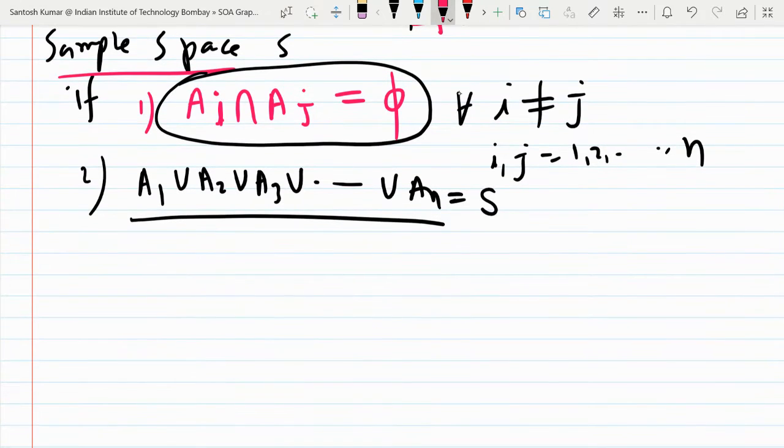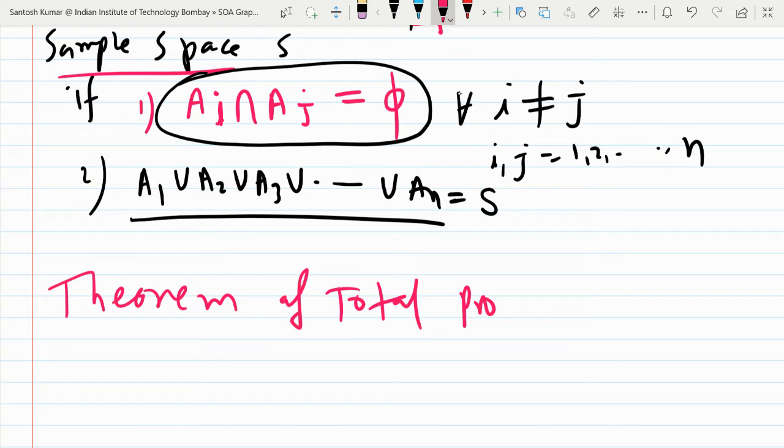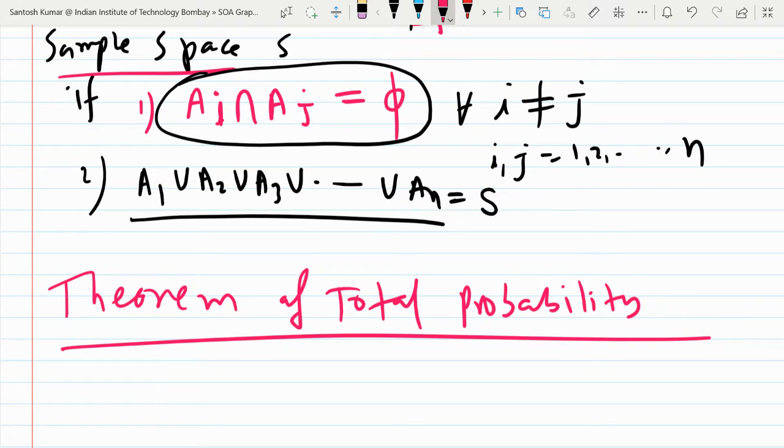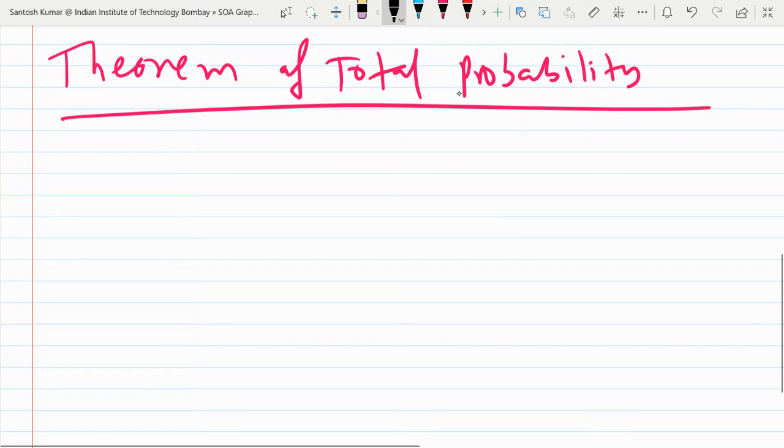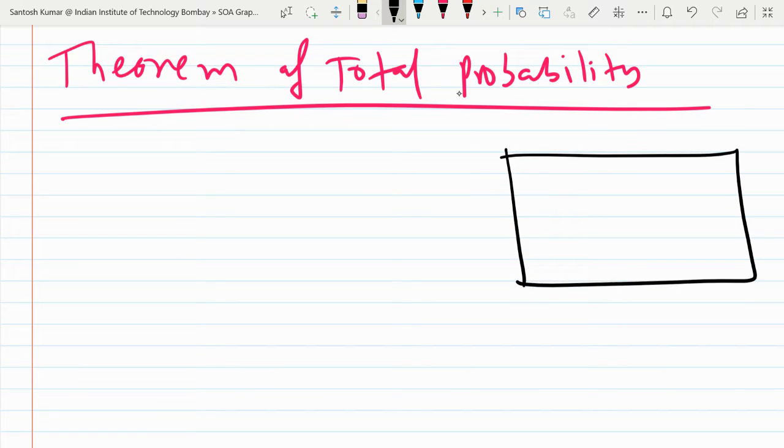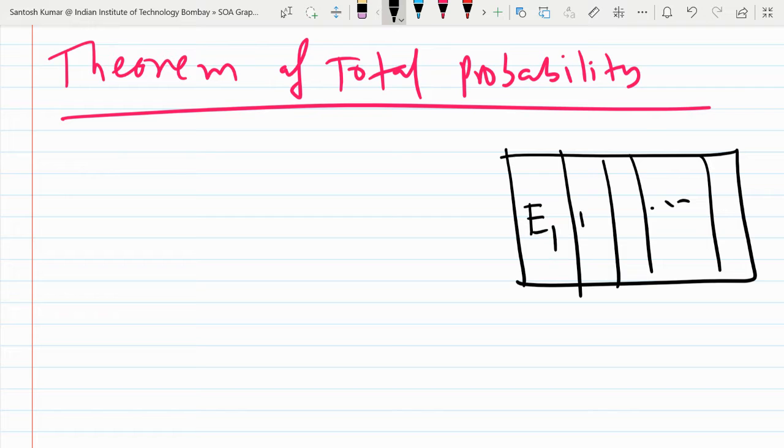So now let me discuss the theorem of total probability. Here we have the sample space and partitions. We may name them E1, E2, E3, and so on. The last one is En. N can be any number like 2, 3, 4, 5, anything.